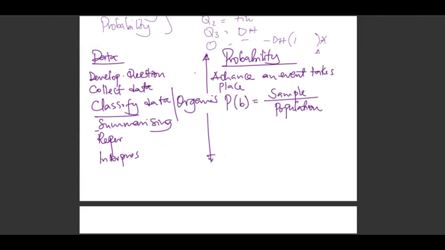Then we shall also see how it is expressed. Number 1, it is expressed as a common fraction. Number 2, it's expressed as a decimal. Number 3, it's expressed as a percentage.